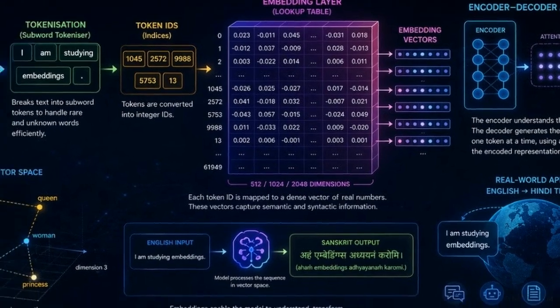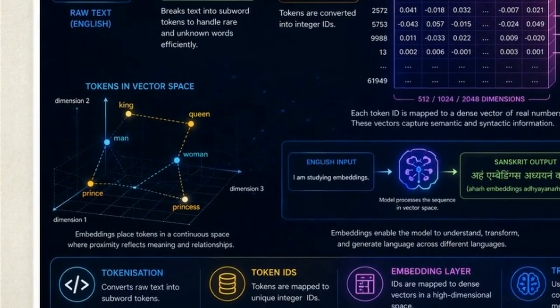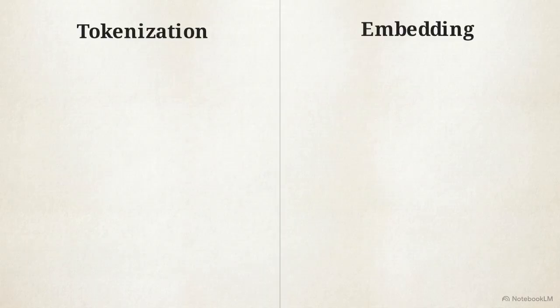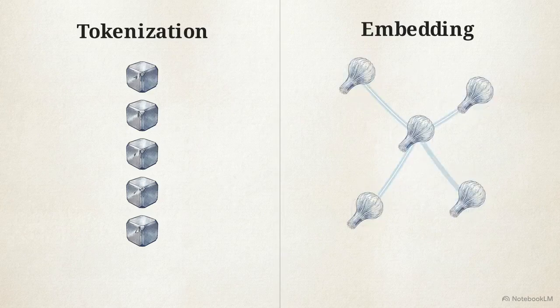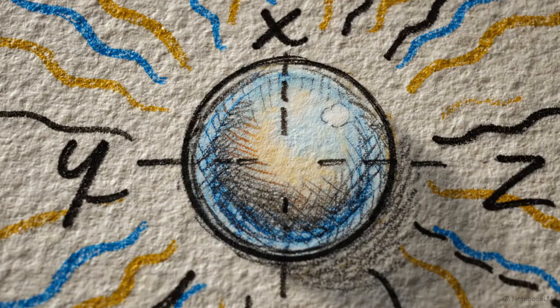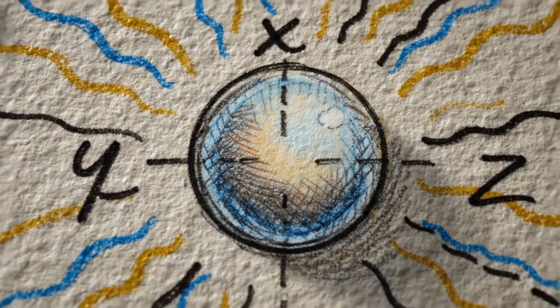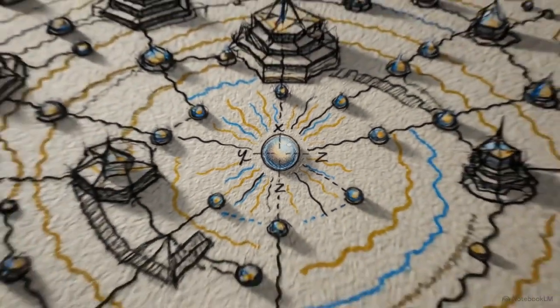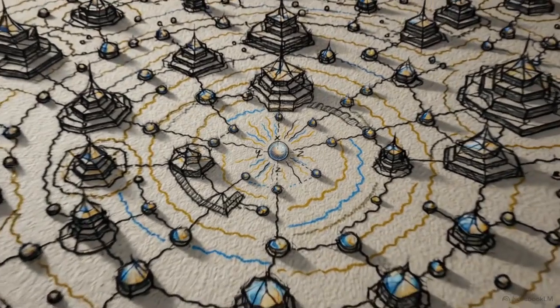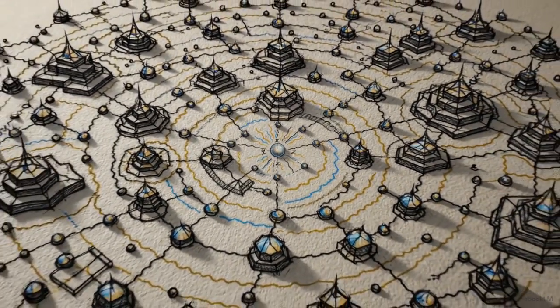This geometry allows the model to capture syntax, gender agreement, and technical vocabulary entirely through spatial proximity. Tokenization created the structural units, but the embedding layer provided the environment for comprehension. Converting discrete strings into continuous vectors provides the mandatory mathematical foundation for attention mechanisms, multilingual generation, and the entirety of modern AI logic.